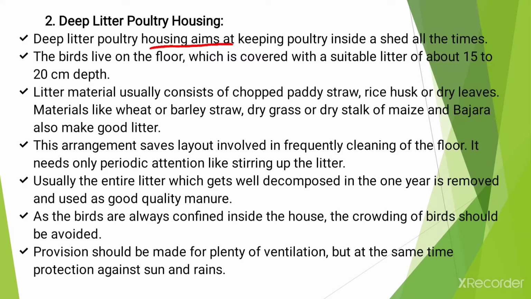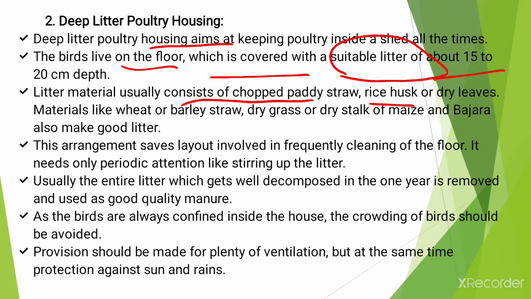Okay, and the birds live on the floor which is covered with a suitable litter of about 15 to 20 centimeter in depth. Okay, now what is meant by litter or how it is made? Litter material usually consists of chopped paddy straw, rice husk or dried leaves. Okay, and the layer of all this material is about 15 to 20 centimeter in depth. Okay, then materials like wheat, barley straw, dry grass, dry stalk of maize and bajra also make a good litter.